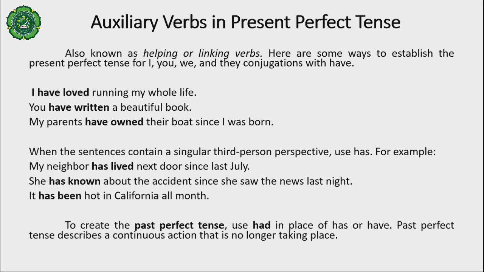When the sentences contain a singular third-person perspective, use has. For example, my neighbor has lived next door since last July. She has known about the accident since she saw the news last night. It has been hot in California all month. To create the past perfect tense, use had in place of has or have. Past perfect tense describes a continuous action that is no longer taking place.